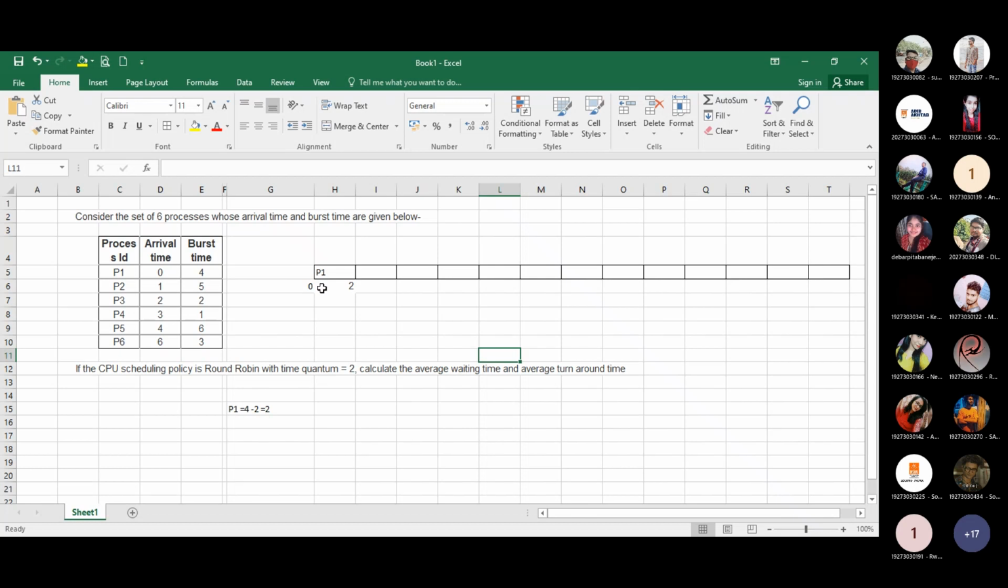Next, when the system time is 2, how many processes are available in the system? Check the arrival time, my dear. When the arrival time is 2, P2 and P3. P1, P2, P3. So P1 has already left with its status saved, then P2 will be allowed.